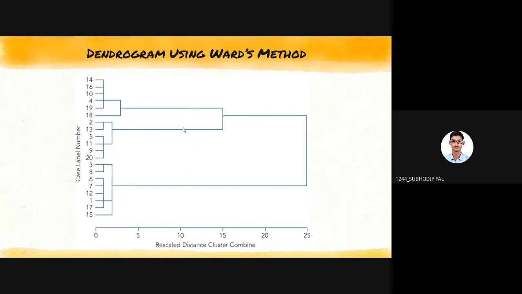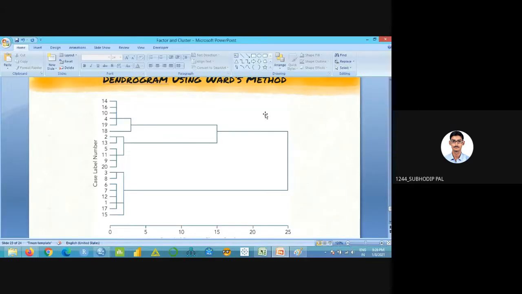Here one, and here one. So there will be 3 clusters. Got it? Suppose my semi-partial R square value is 20, so I'm drawing the line here at 20. Now how many lines are they cutting? The vertical and horizontal are intersecting at 2 points, right? So there will be 2 clusters. Got it? Got it, everyone?